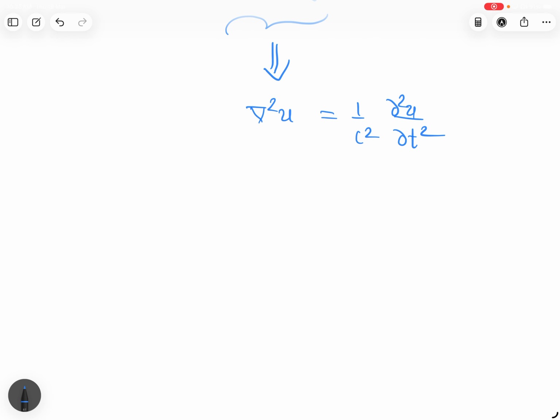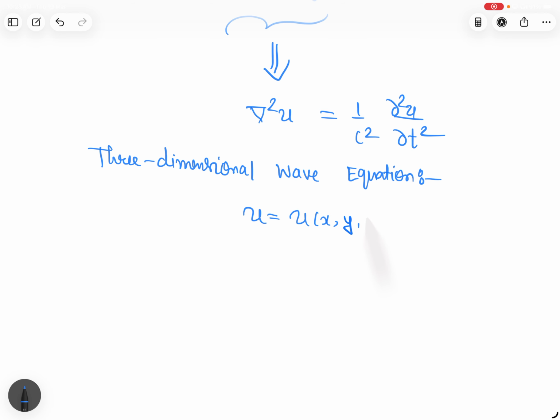So the three-dimensional wave equation is here. Here the Laplacian is two-dimensional. u is a function of x, y, z, t, and the wave equation is given this way.